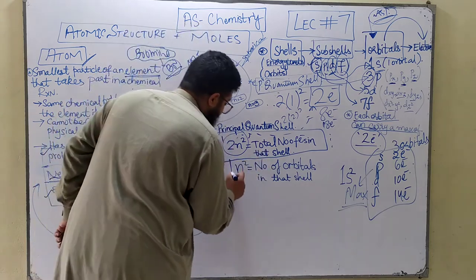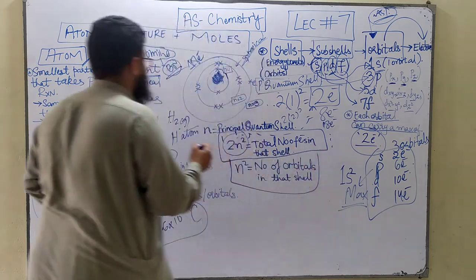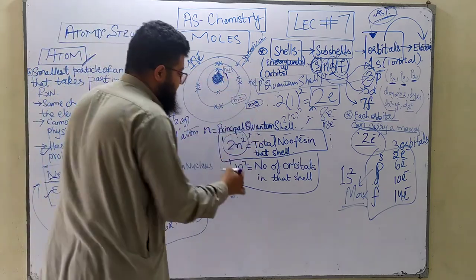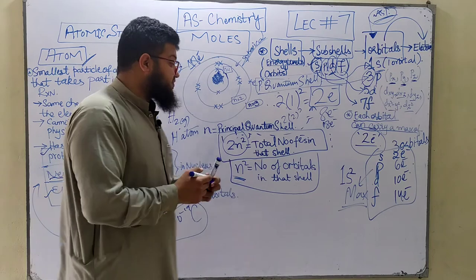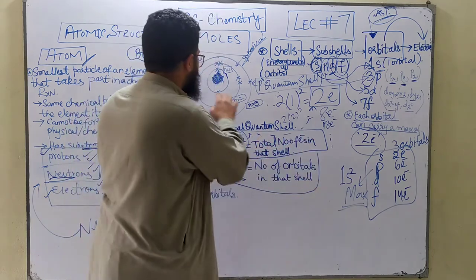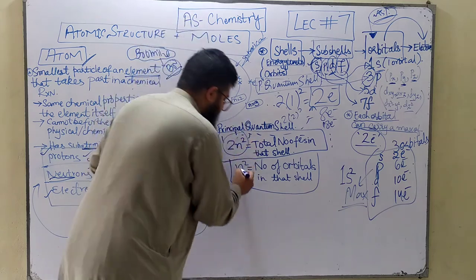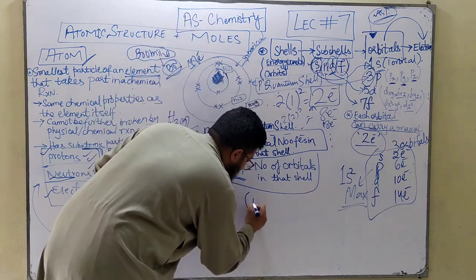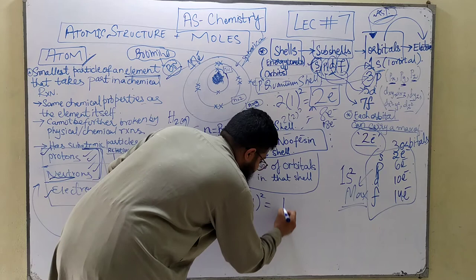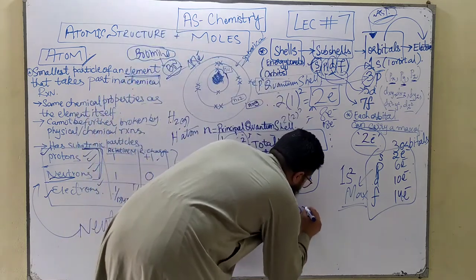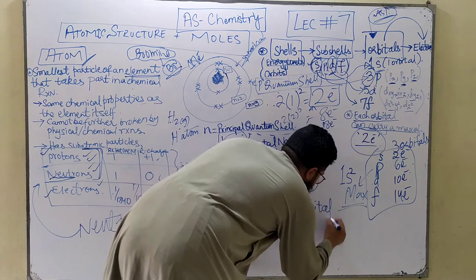Now, how are you going to calculate how many orbitals a shell has? This is the formula for calculating the number of orbitals found in a particular shell. Let's look at the first shell. The value of n is 1, and 1 squared means only 1 orbital in the first shell.